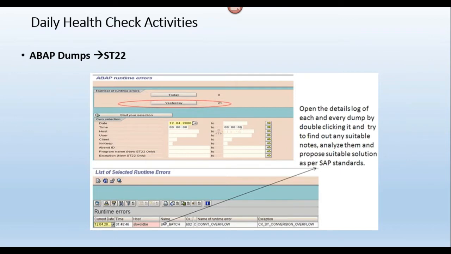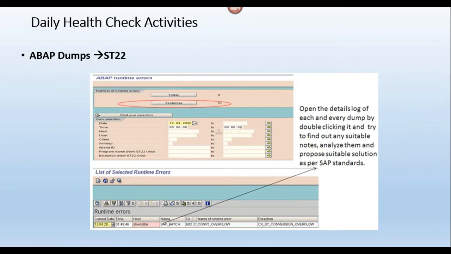Are you getting my point? The same error will be repeated. The same ABAP dump we can see repeatedly in ST22 with the same user. If I have a user 1, I executed a report and got a timeout dump.